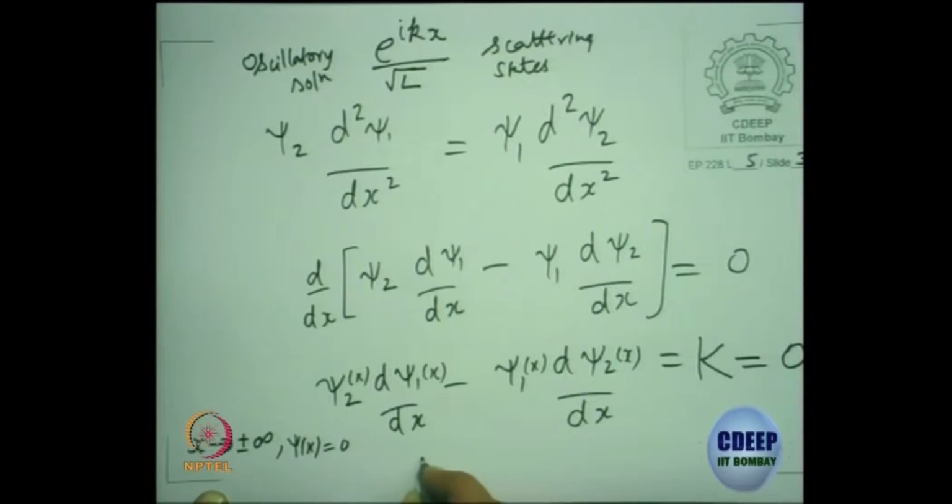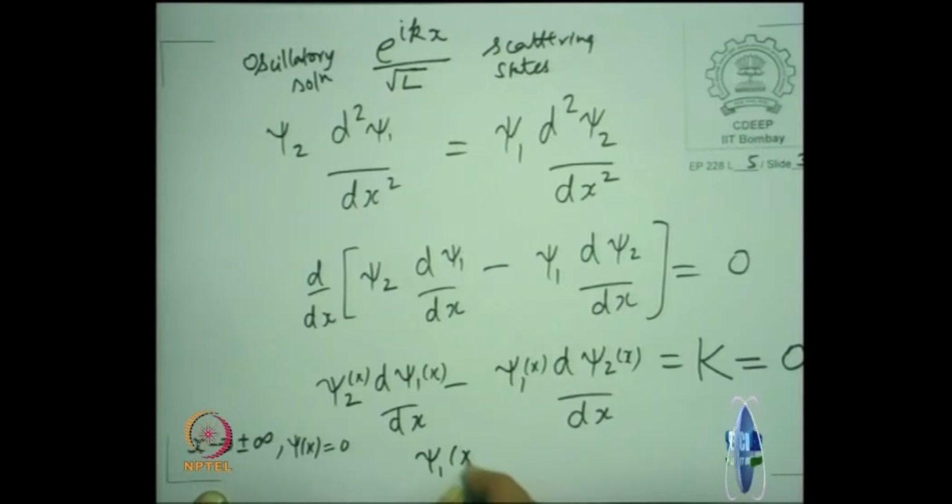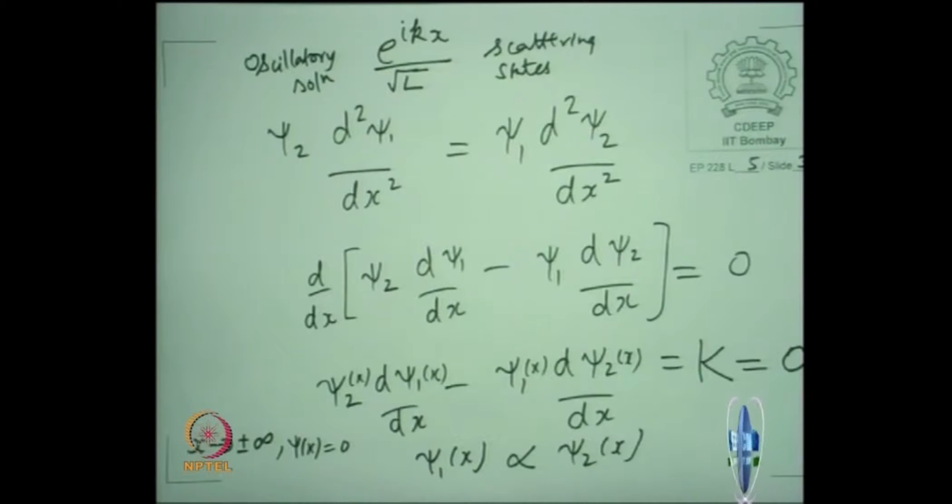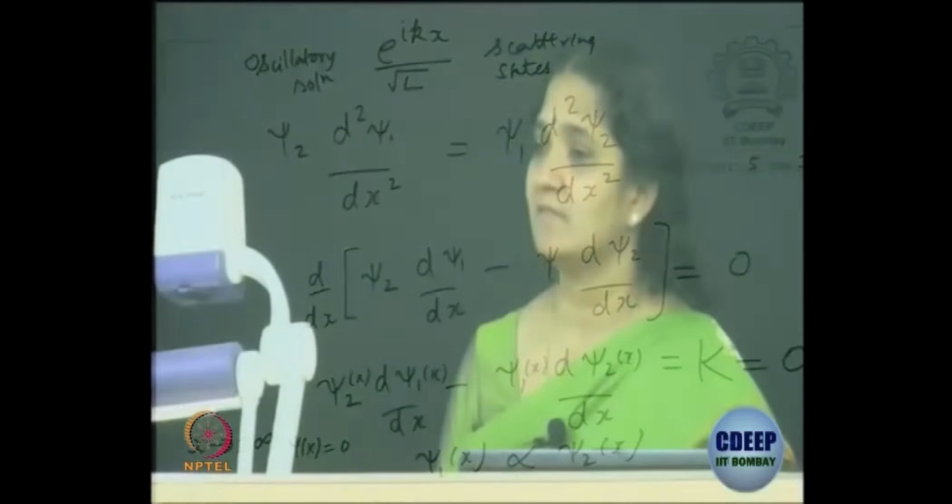Which means that you get psi 1 of x to be proportional to psi 2 of x. This k equal to 0 will automatically show that the two wave functions are not independent, they are proportional to each other, which means our starting point that it is degenerate is not valid.